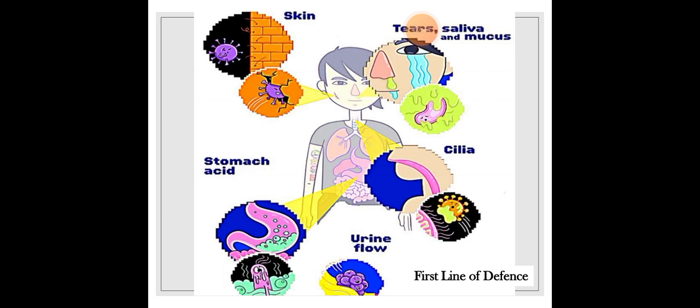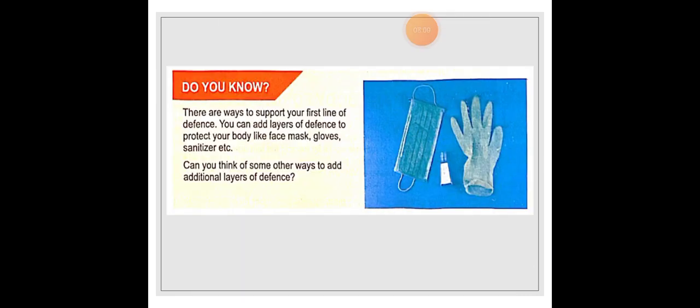Now here you can see this is our skin, these are tears and mucus, this is our cilia, and these are all the first line of defense. Now this is urine flow, this is stomach acid. There are ways to protect your first line of defense. You can add layers to defense to protect your body, like face mask, gloves, sanitizer, etc.